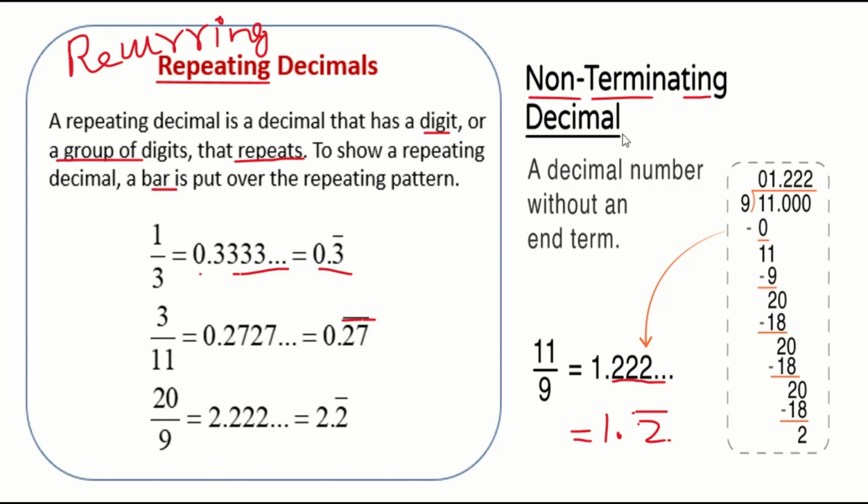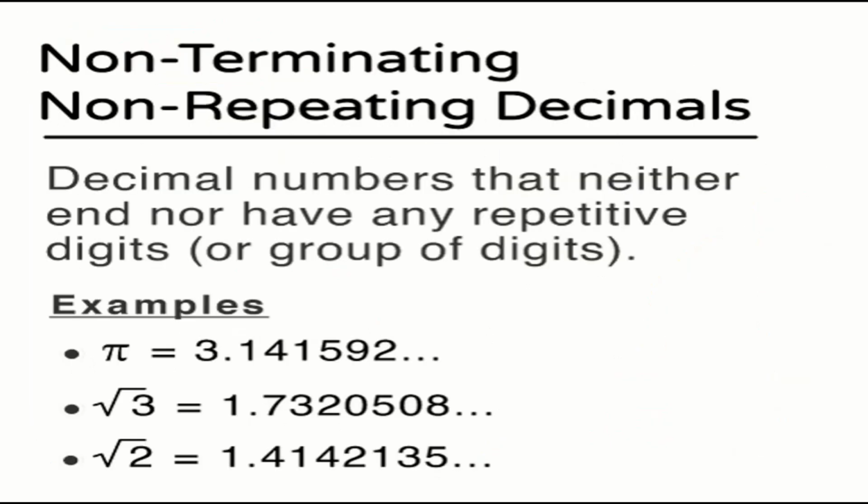Non-terminating decimal means a decimal number without an end term. You will say that as a non-terminating decimal. Now we are going to see non-terminating, non-repeating decimals. As you know, non-terminating is nothing but a decimal number without an end term.